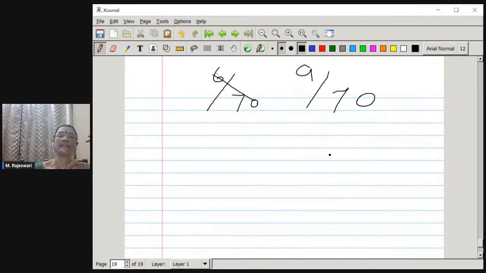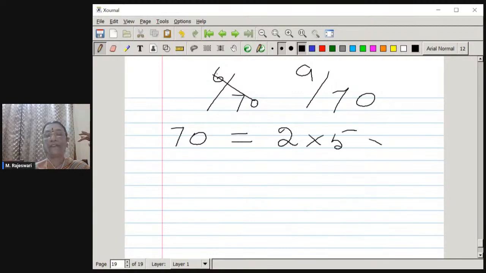So 9 by 70 we can have. 70, if you resolve it into prime factors, is 2 into 5 into 7. So by the rule, 2 and 5 are there. Therefore, no problem. But in addition to that, there is 7 also. Therefore, it is going to have a non-terminating decimal expansion. This is how you should conclude, and we will be making use of this for solving some problems, which we'll be doing at the end of this session.